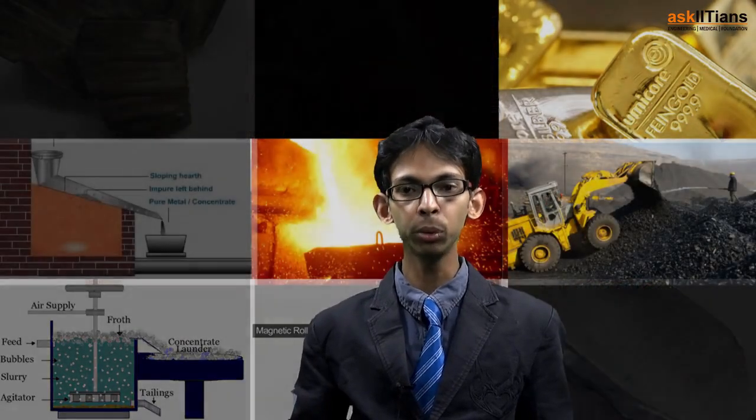Welcome back students. Now we are going to discuss concentration of ores. Concentration is also known as dressing of ores. We know that we obtain the ore from mining, so it is very obvious that it will have some impurities, rocky material and sand, along with it. The process of removal of these rocky impurities, known as gangue, is known as concentration of ores, or also known as dressing. So let's start the study of concentration of ores.